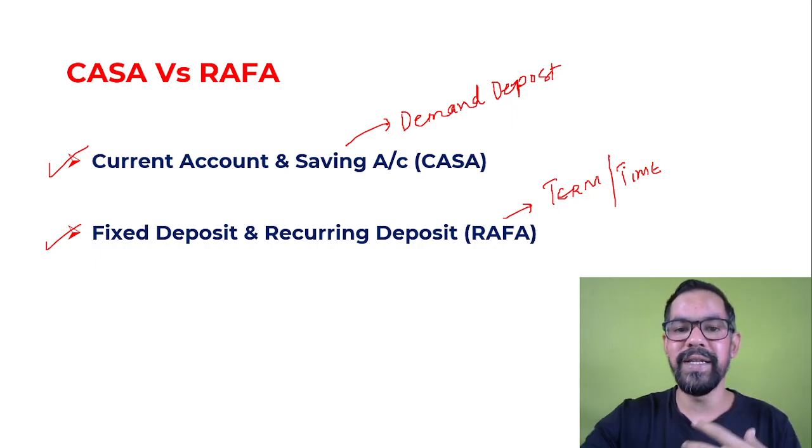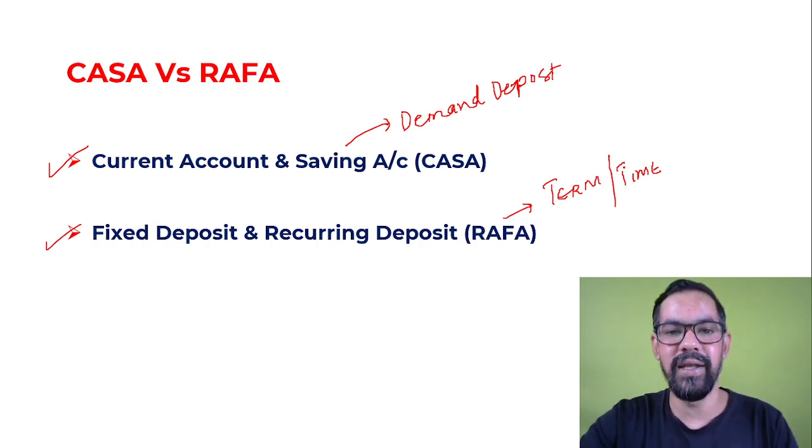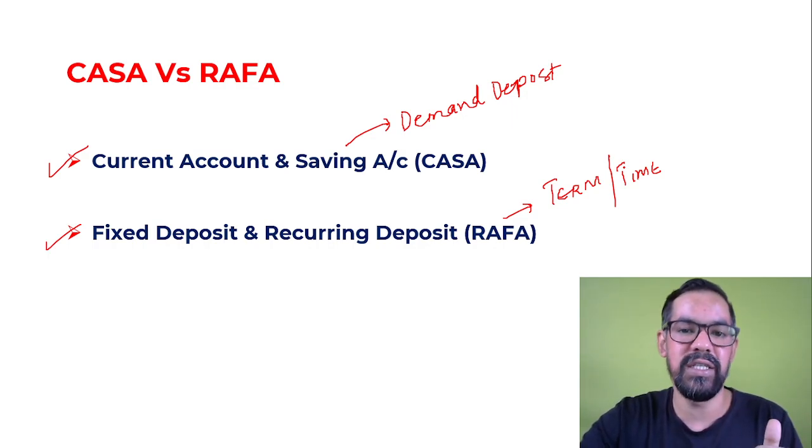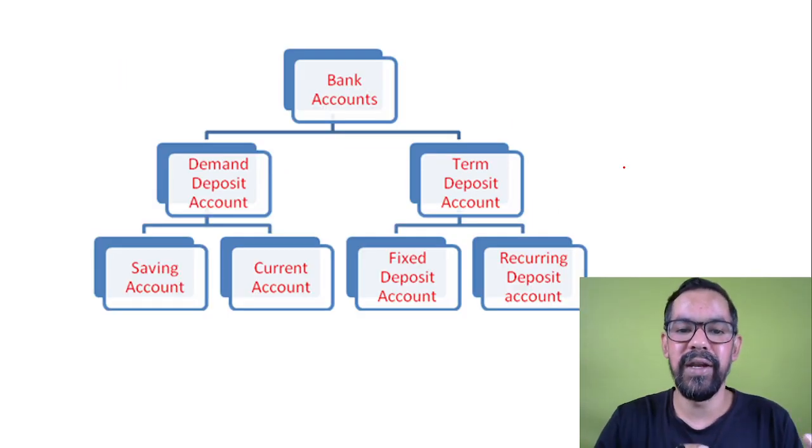We will start with the savings account, then we'll come to the current account, then FD, then RD, and then the Demat account in this video. So you will be able to identify everything about these five deposits.